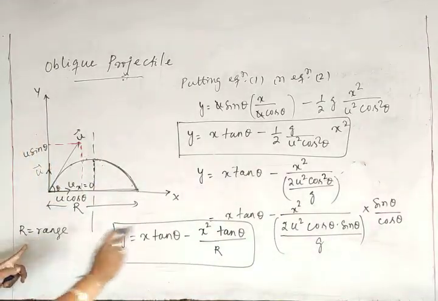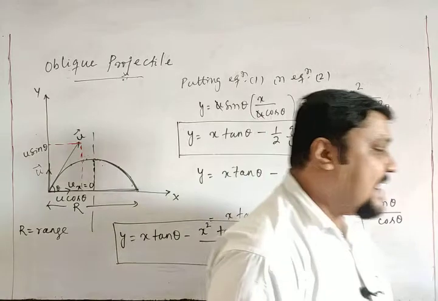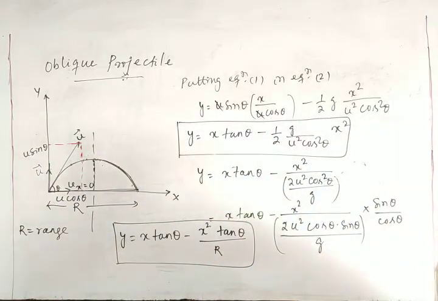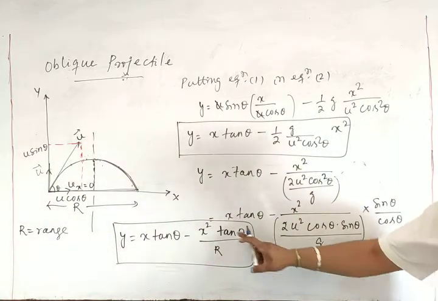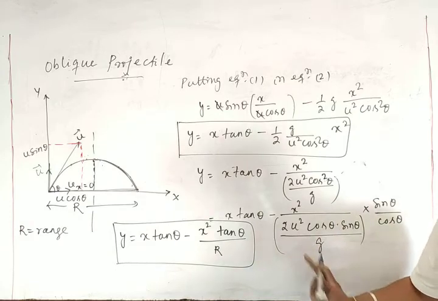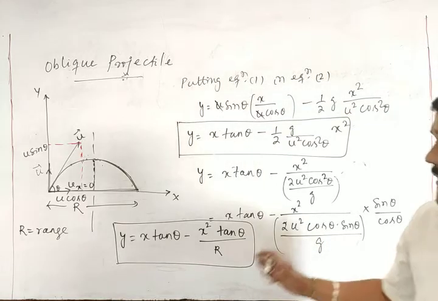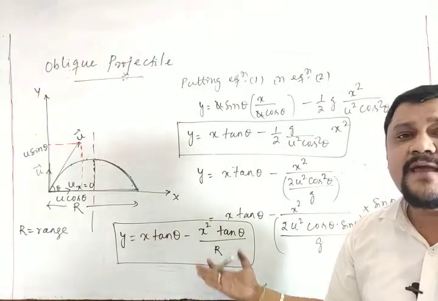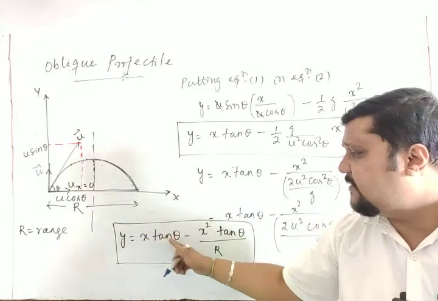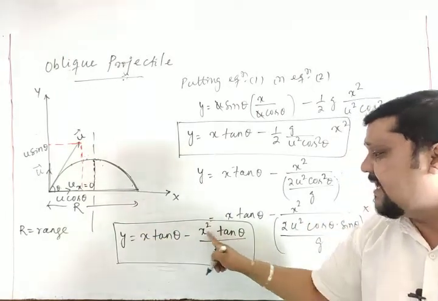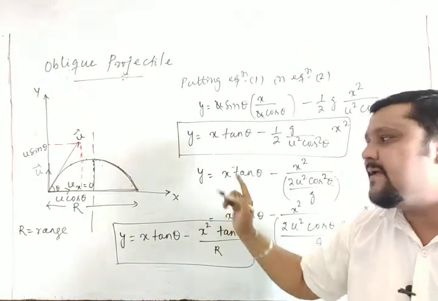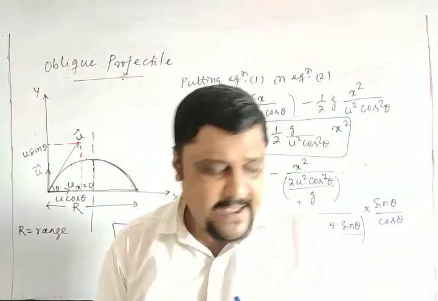So this is the range, and this is equal to x tan theta minus x square tan theta by R. Clear? So this is also an equation of a projectile. Y is equal to ax minus bx square, which is symmetric about both the axes.